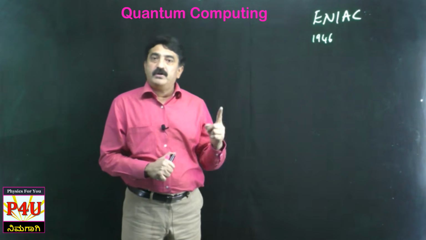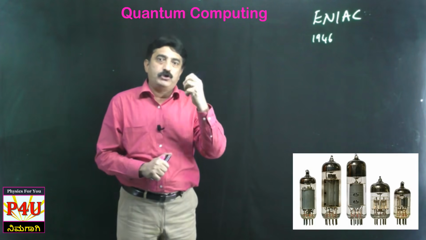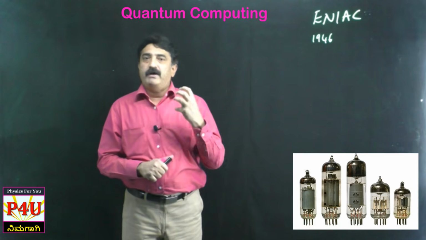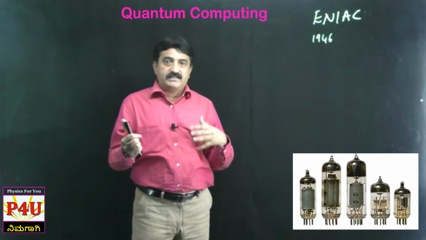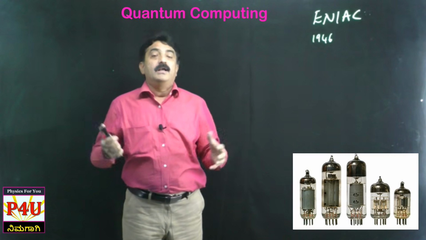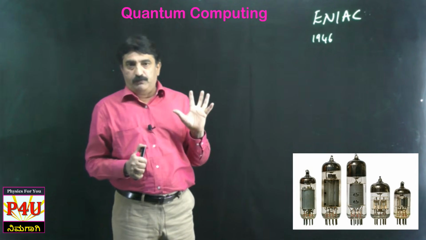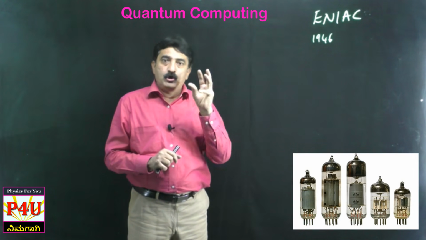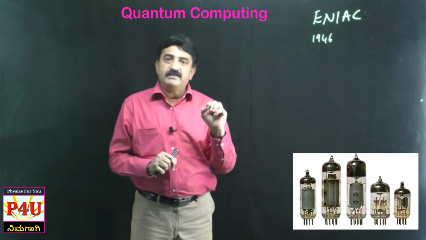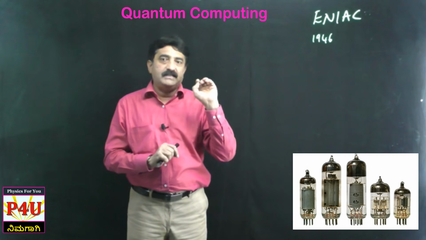Actually, the initial electronic industry was totally based upon vacuum tubes. Vacuum tubes may be new to you. Okay, I cannot say they are new, they are all very old, and you are not familiar with vacuum tubes. A vacuum tube consists of a bulb-type, dome-like structure. Inside there will be some filament, some electrode, some plate, something like that.